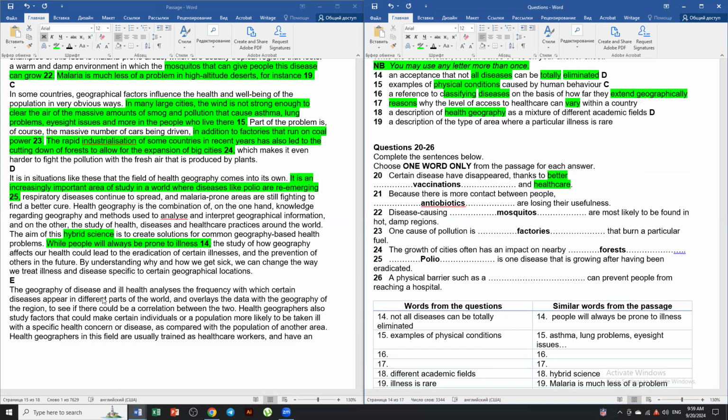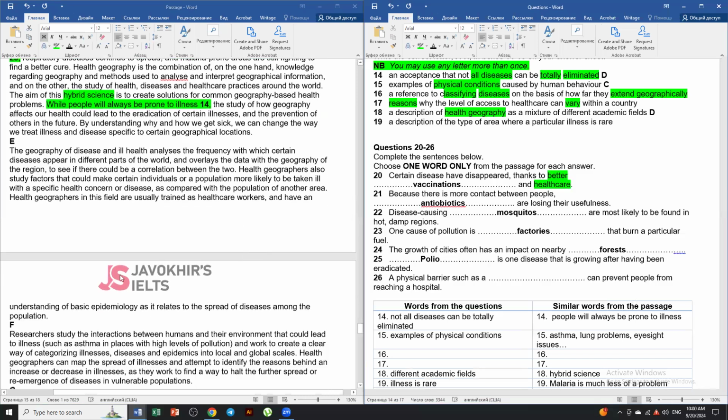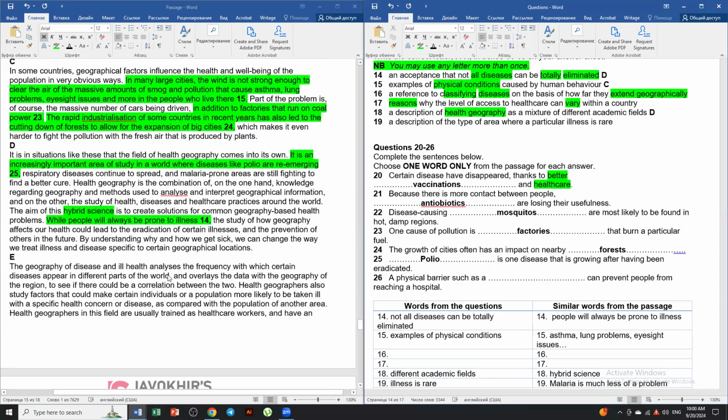Okay, the geography of disease and ill health analysis the frequency with which certain diseases appear in different parts of the world and overlays the data with the geography of the region to see if there could be a correlation between the two. Health geographers also study factors that could make certain individuals or populations more likely to be taken ill with a specific health concern or disease as compared with the population of another area. Health geographers in this field are usually trained as healthcare workers and have an understanding of basic epidemiology as it relates to the spread of diseases among the population.